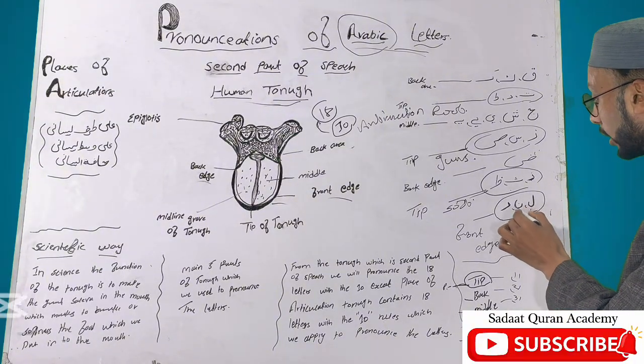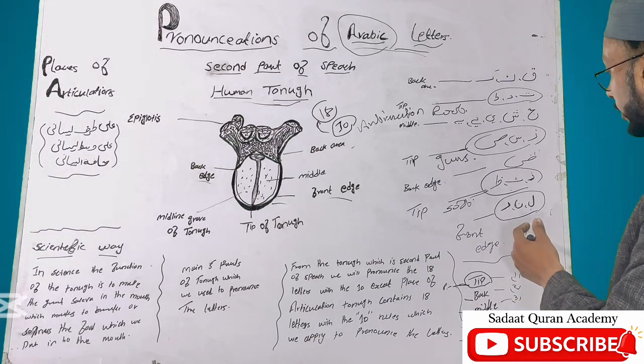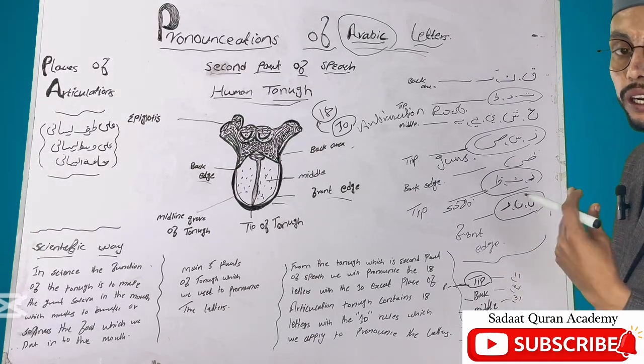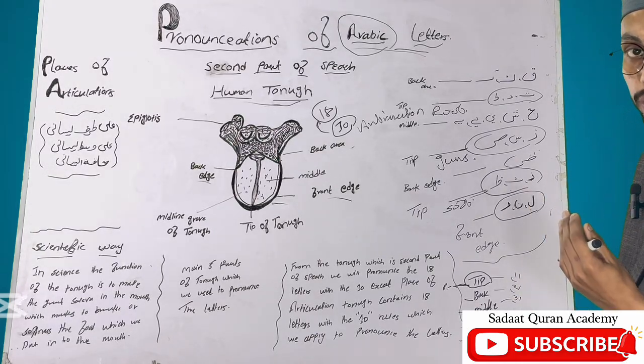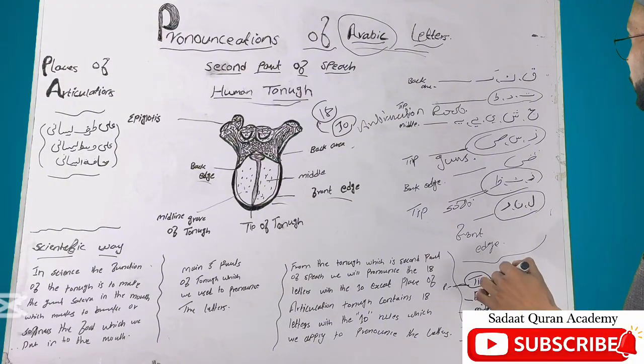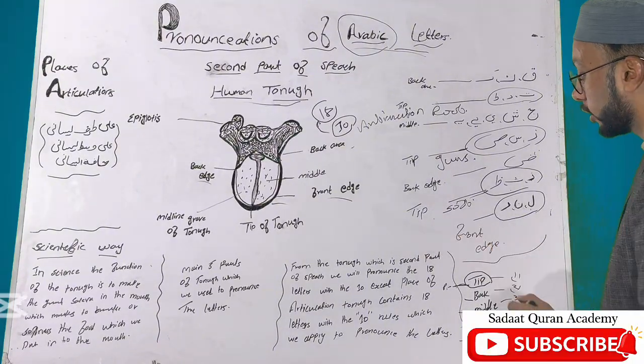Another one is lam, nun, and ra. These three letters will be pronounced from the tip of the tongue touching the upper teeth. Okay, that is our first part of the tongue.